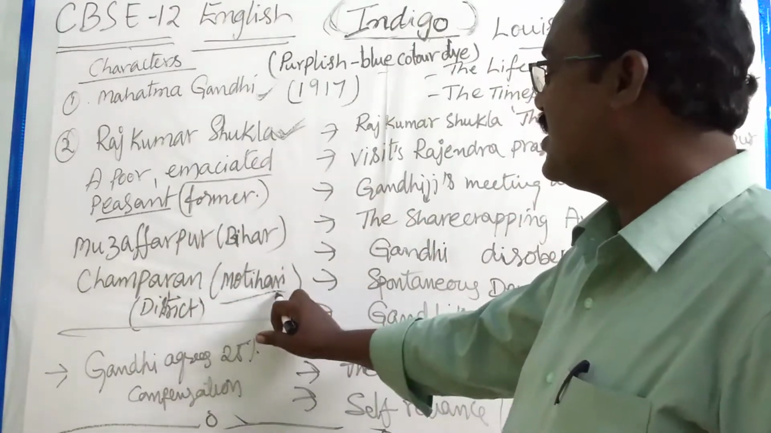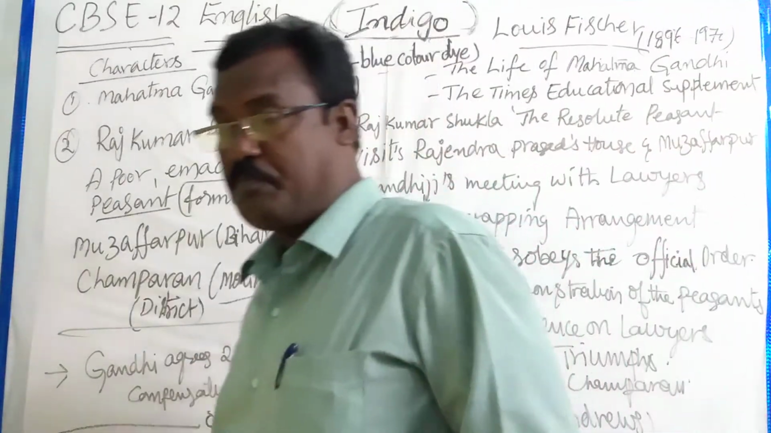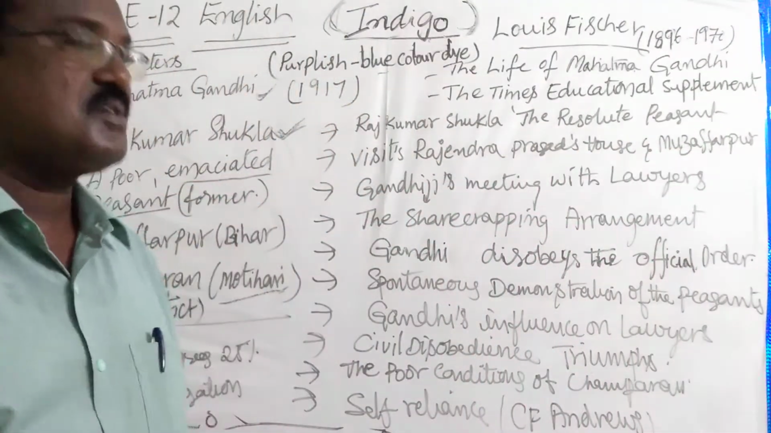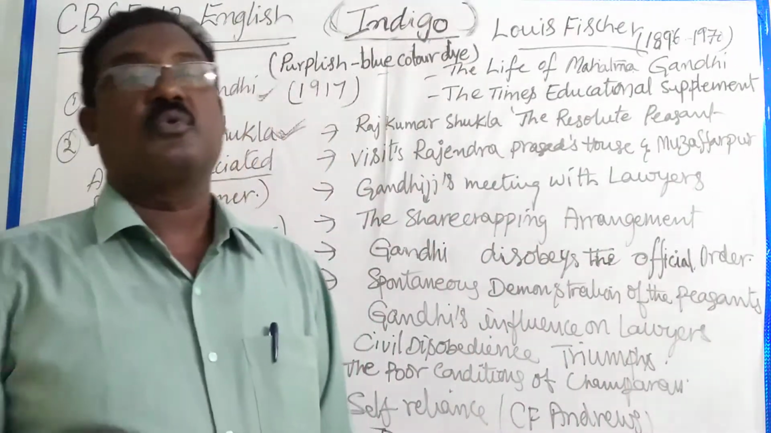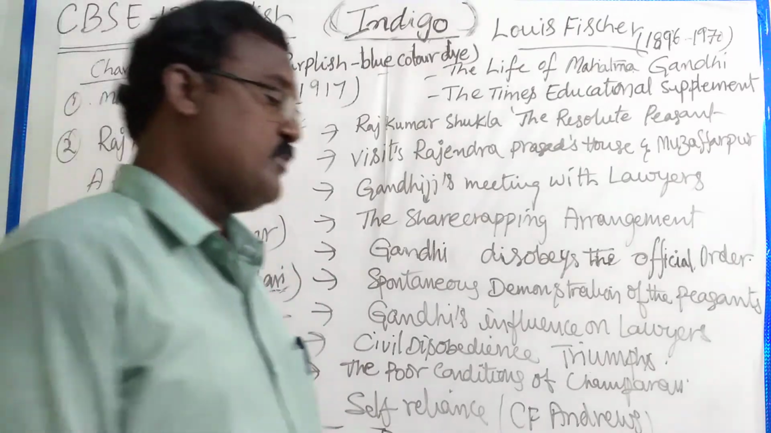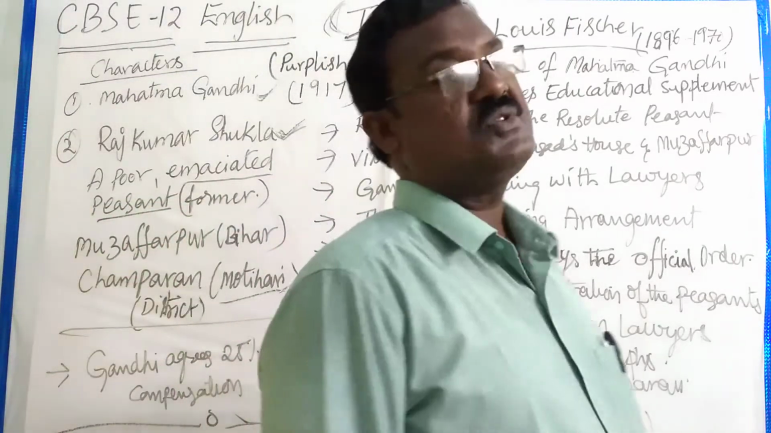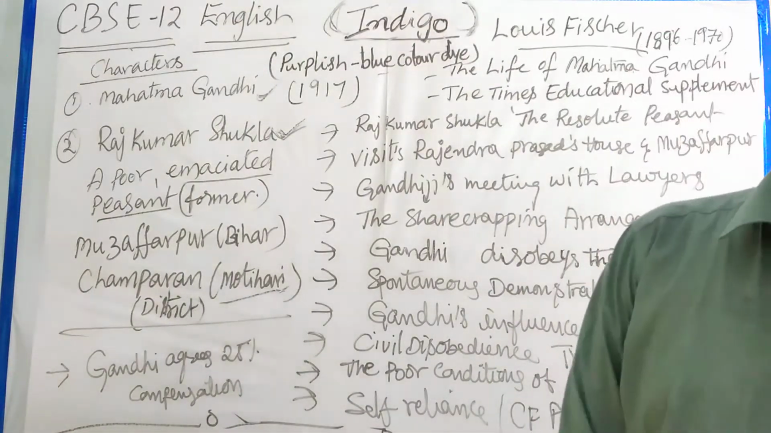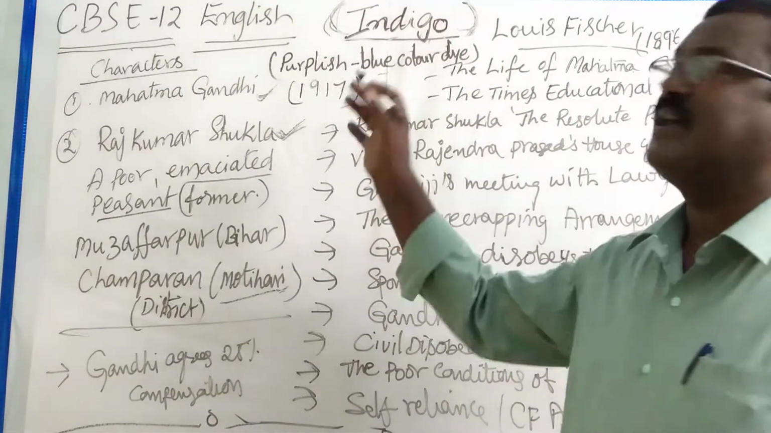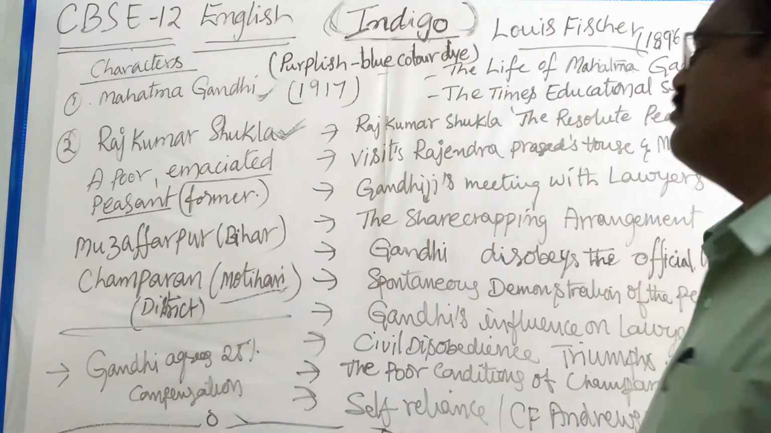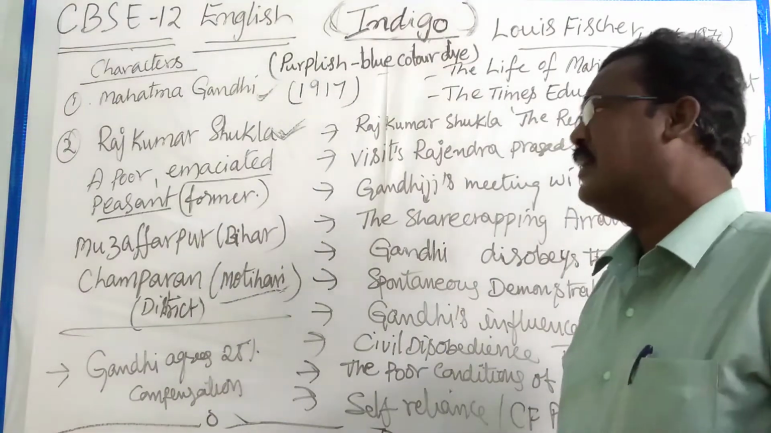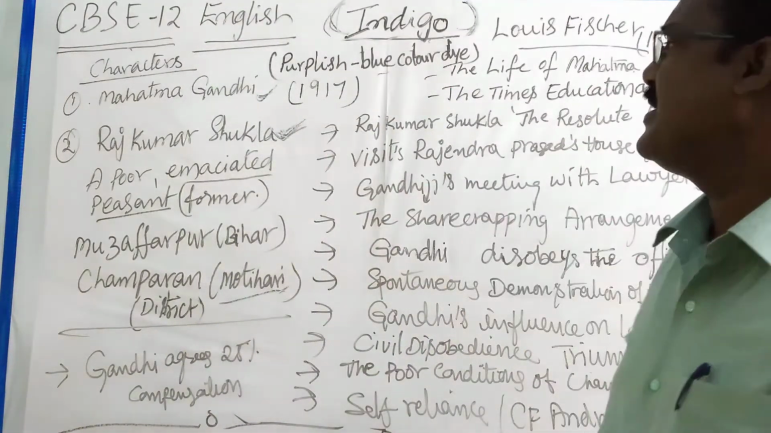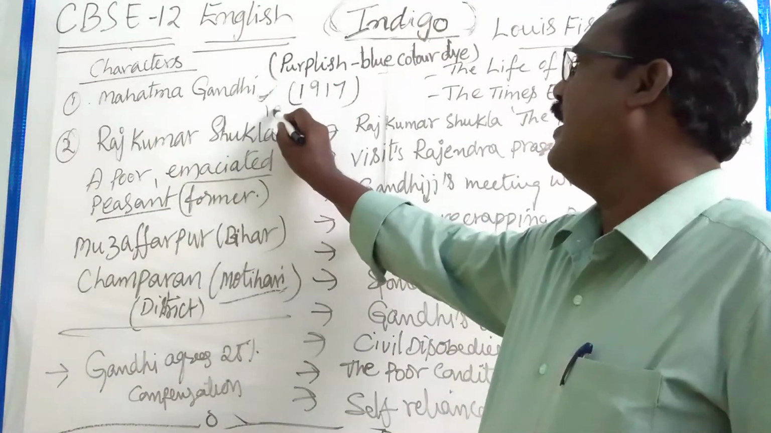No one was able to solve the problems of farmers in Champaran district. Motihari is the capital of Champaran district. The peasants and farmers in Champaran who were growing the indigo crop were facing many problems because of the deceitful and cheating plans and documents prepared by the British landlords. Now, first of all, at that time, that is 1916,